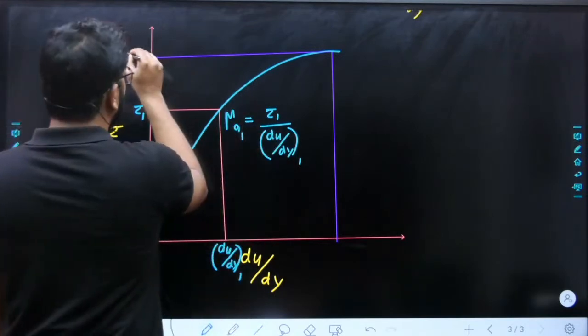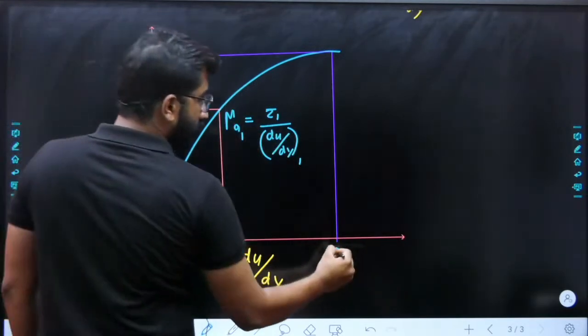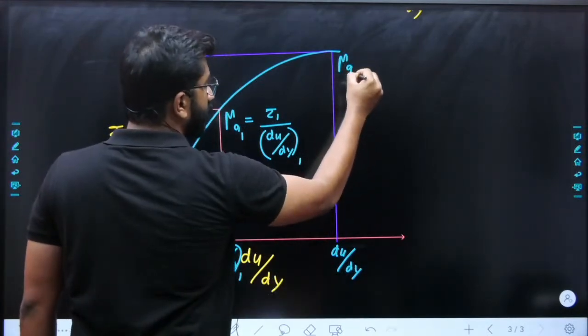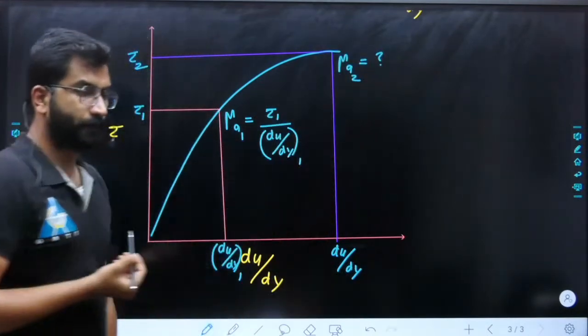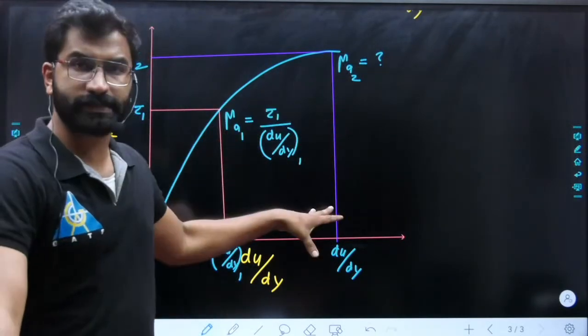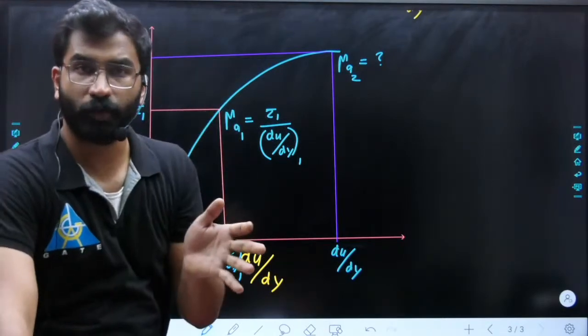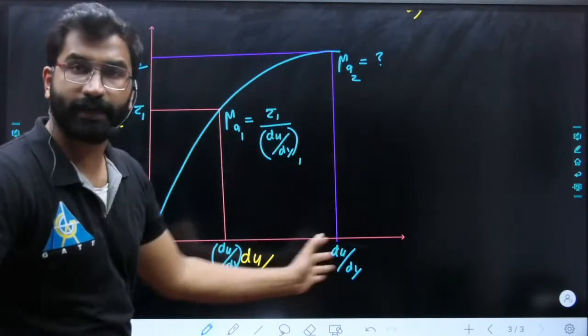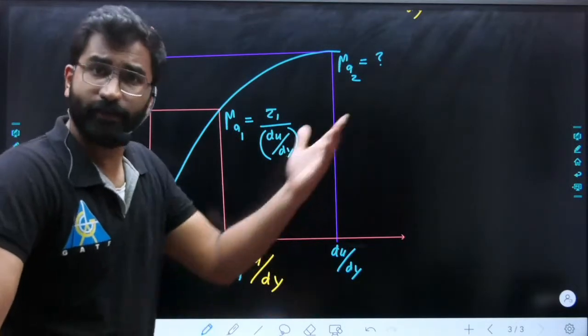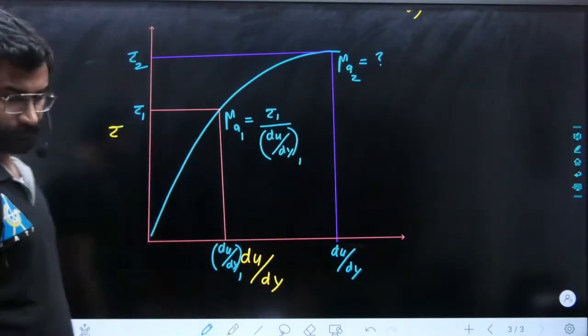If you know tau 2 and du by dy, you should be able to find apparent viscosity at this point. Sometimes if they give you a graph and ask some question, you should be able to solve it graphically, everyone. Clear? That's why I am explaining in so much detail. A question of this type has already come in GATE, so the same type of question can come again. Doesn't matter.